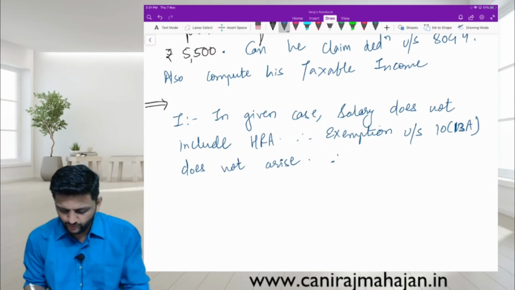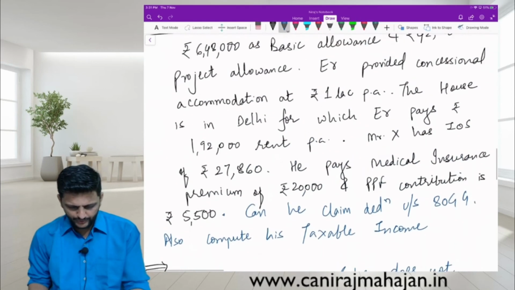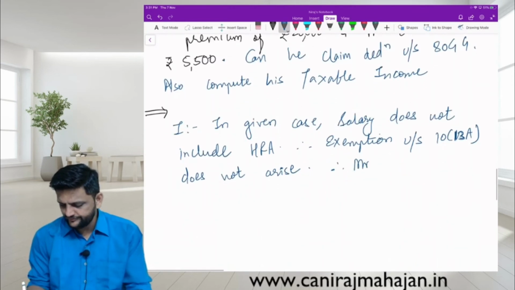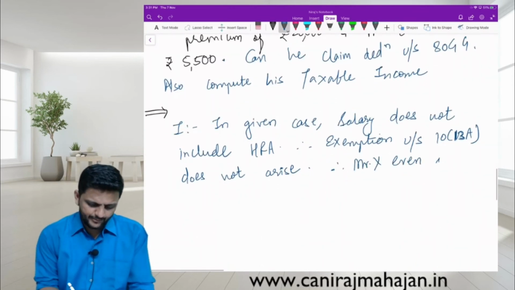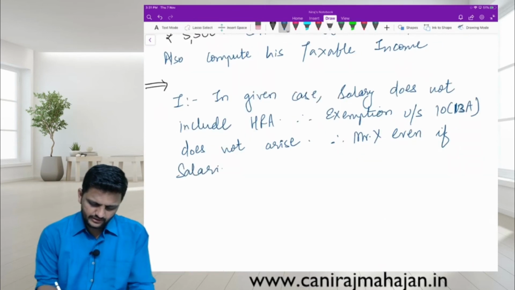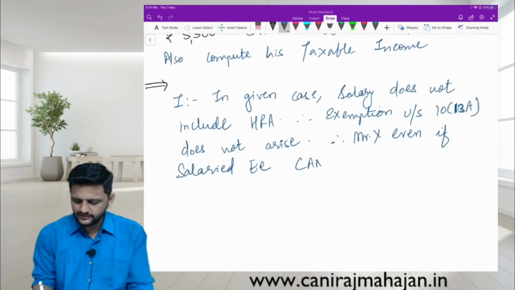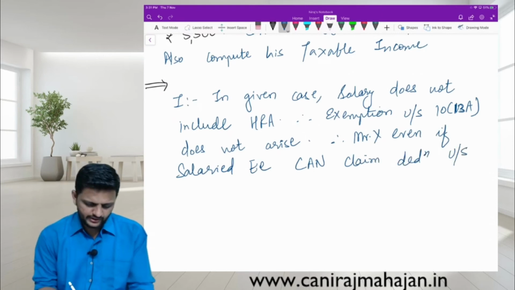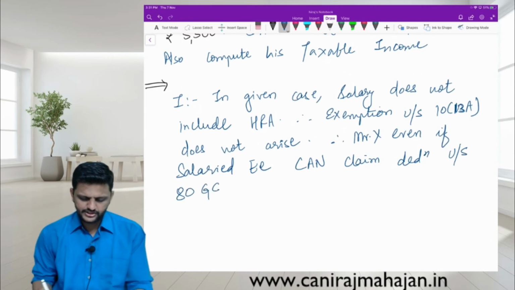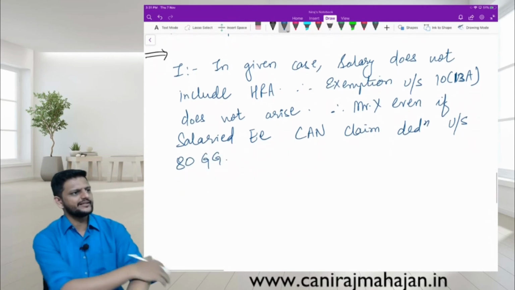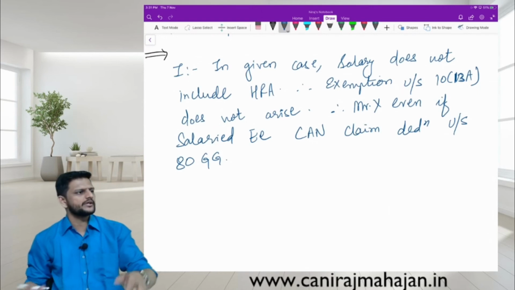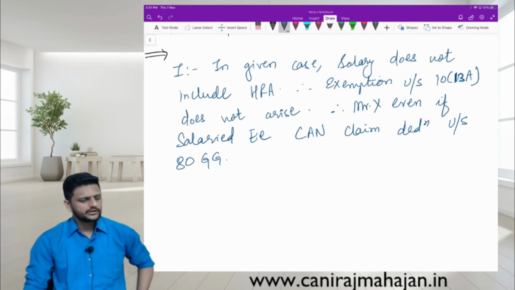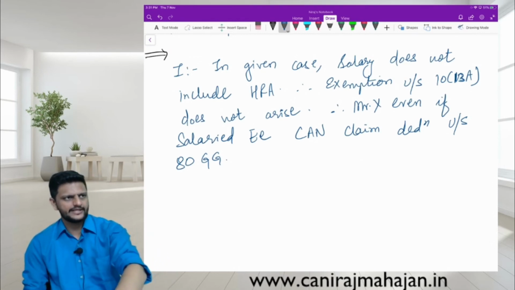Full stop. Therefore, what is his name? Mr. X. Even if a salaried employee can claim deduction under section 80GG. Are we prohibiting it totally from salary income? Are we saying the person earning income from salary is not allowed? It is not like that. Who is not allowed? The one who claims only 10(13A).